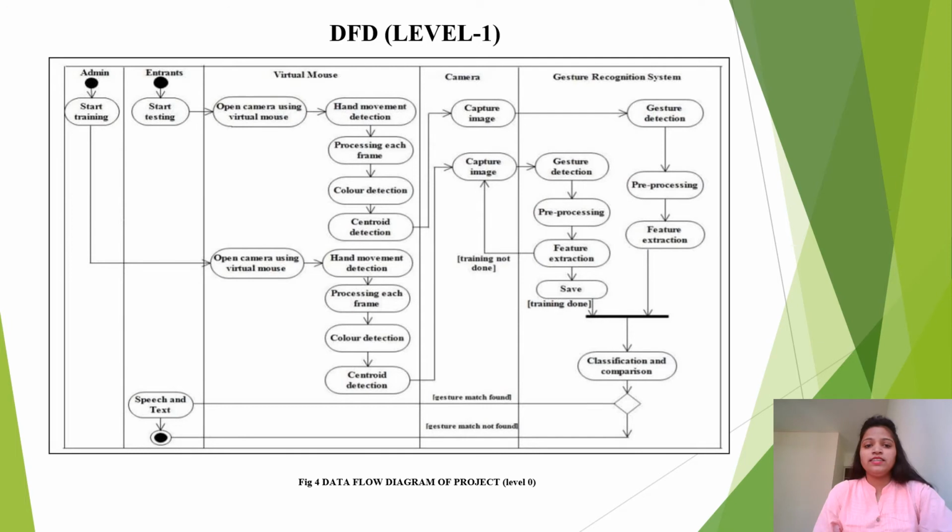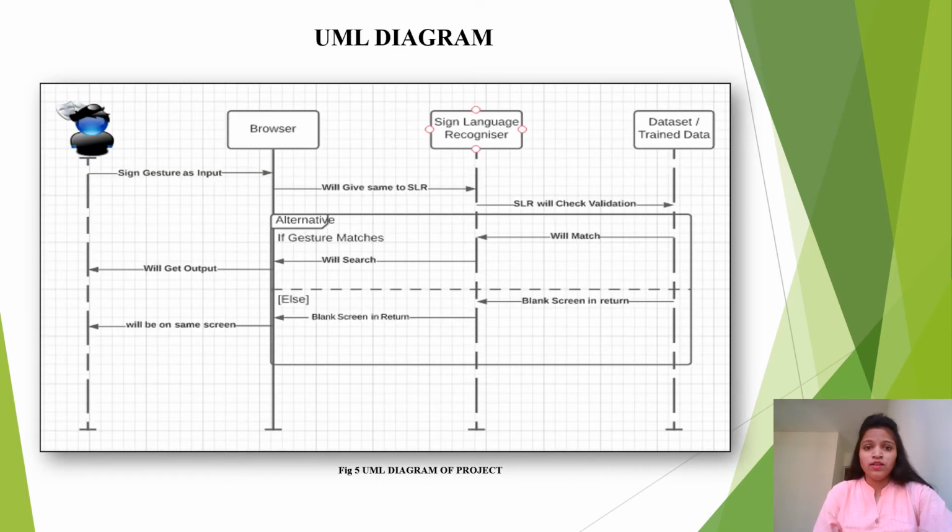This is the DFD level 1, which is the deep explanation of the same DFD 0. This is the UML diagram, which is from the user interface, where the user, meaning the signer, gives the sign gesture as input, then it will be given to the SLR, sign language recognition, and again the data will be tested and trained, and it will show that if the signs are correct, then it will get the expected output, or if they are wrong, then it will stay on the same screen.